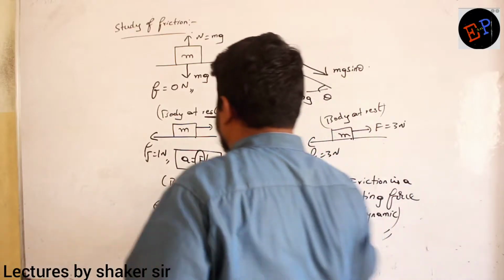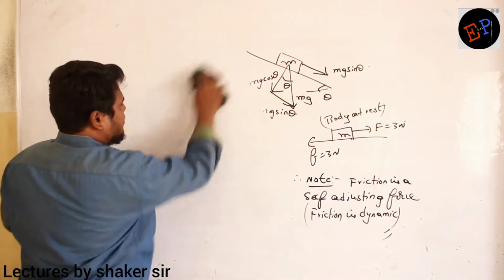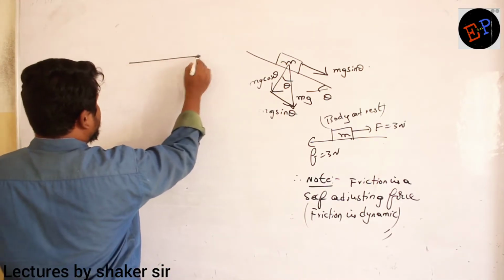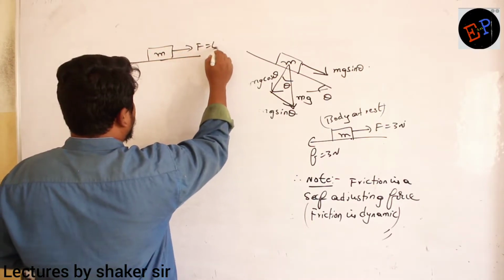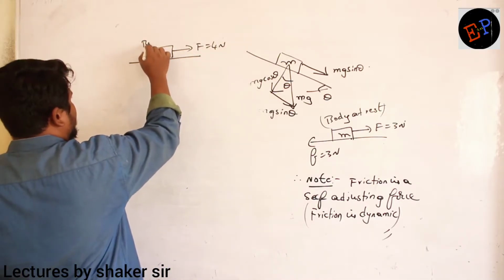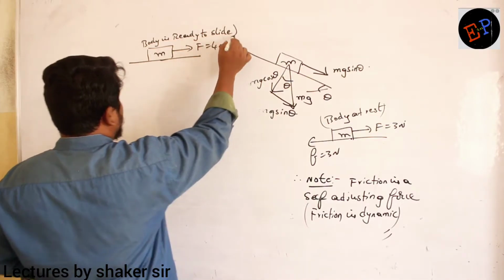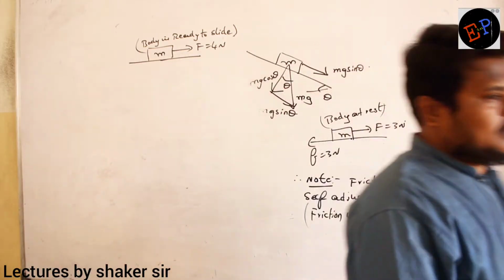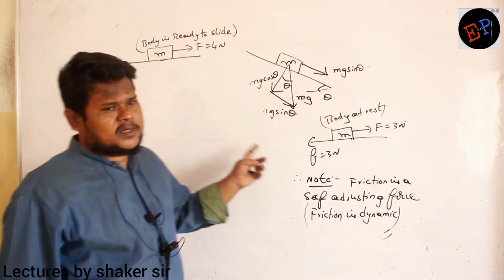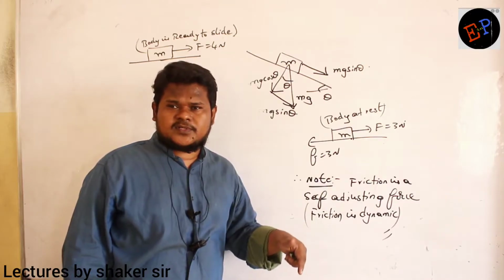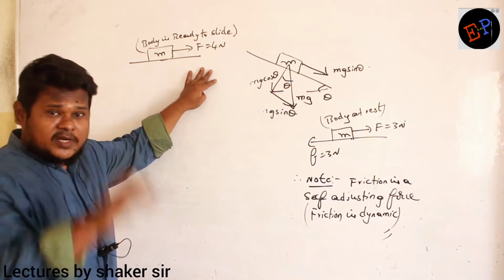Okay? See, ma. Now I will give one more condition. Second condition is that, for example, consider this is a body of mass m. Okay, ma? Same body I am taking. I am applying a force of 4 Newton, and body is ready to slide. What is meant by ready to slide, ma? Body is ready to slide means, in the previous conditions when I applied 0 force, 1 Newton force, 2 Newton force, 3 Newton force, body was not ready to slide. Okay, but when I applied 4 Newton force, now it is ready to slide.